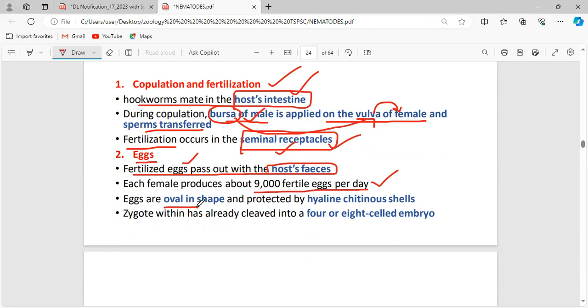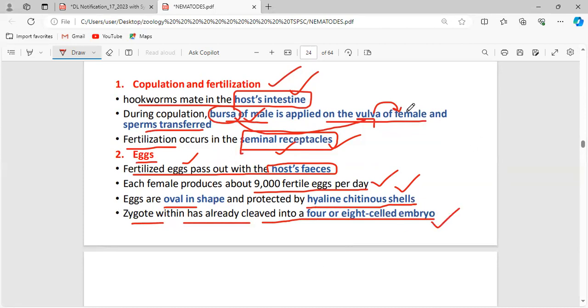The eggs are oval in shape and will be protected. Each and every egg is protected by shells to protect from external danger. In the same way, these eggs are also protected by shells, which are made up of chitin, hyaline chitinous cells. And the zygote within has already cleaved into a 4 or 8 celled embryo.